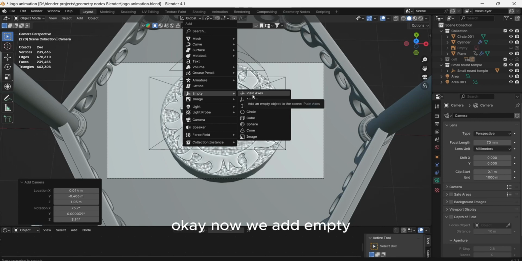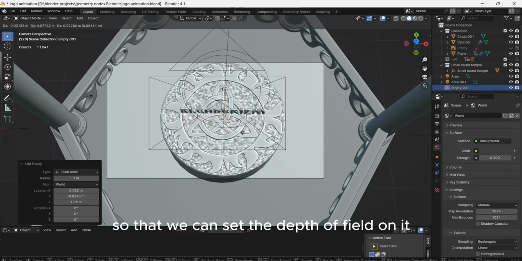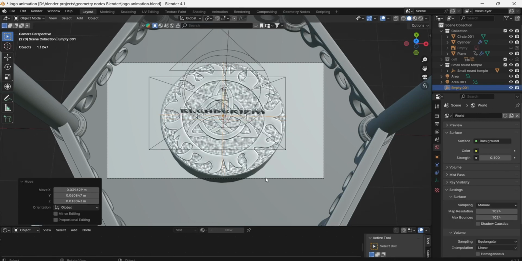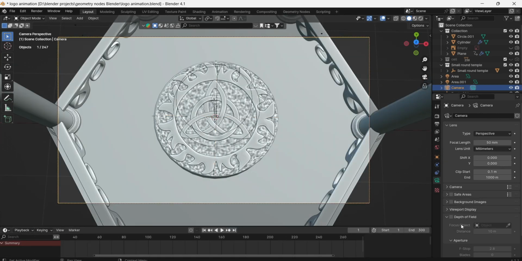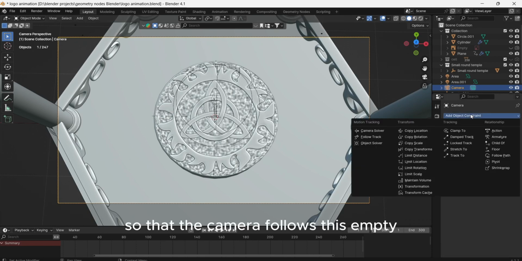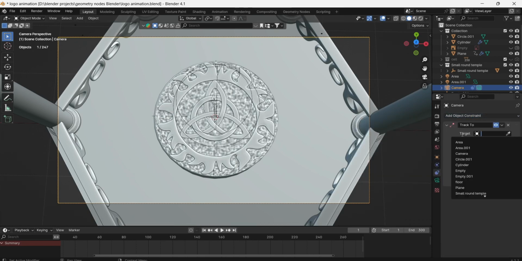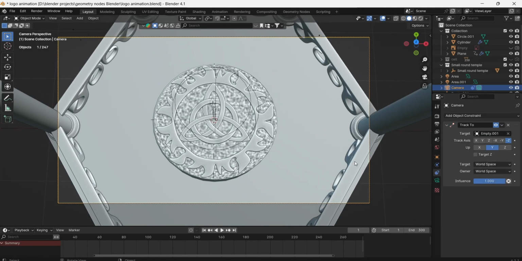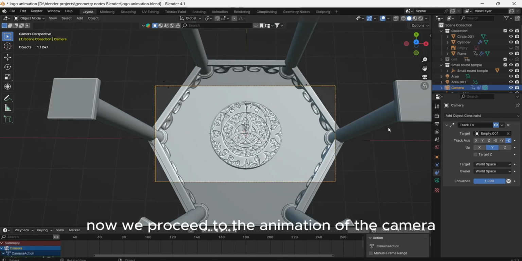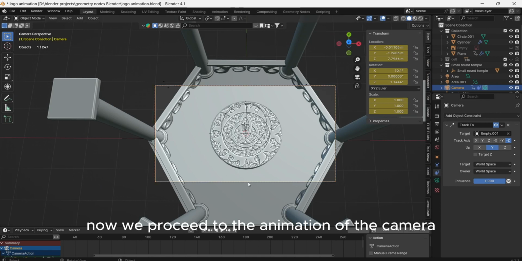Okay, now we add an empty so that we can set the depth of field on it. We also add a constraint so that the camera follows this empty. Now we proceed to the animation of the camera.